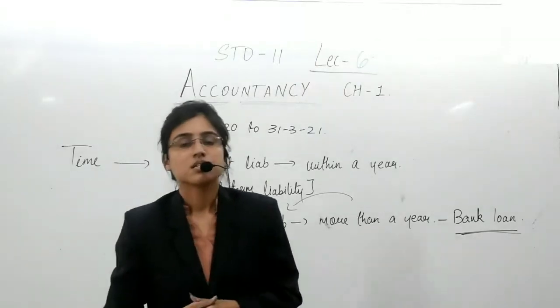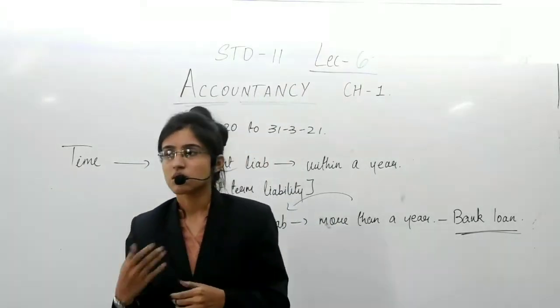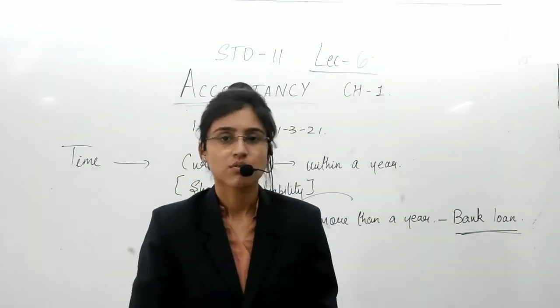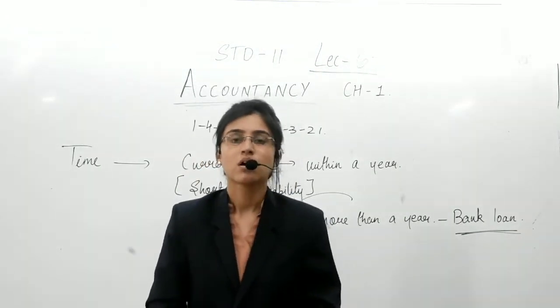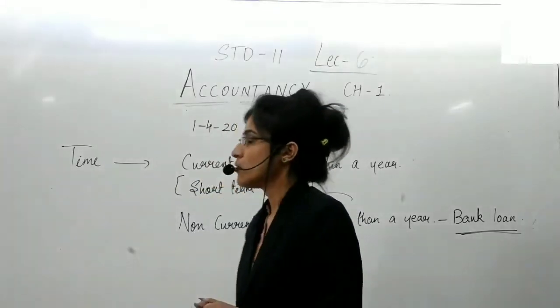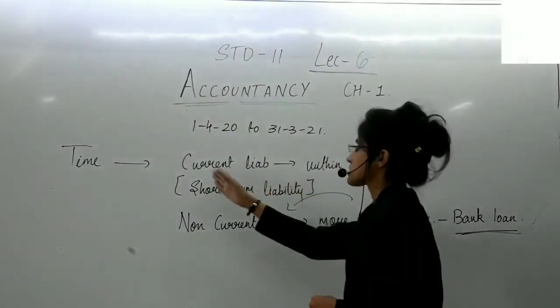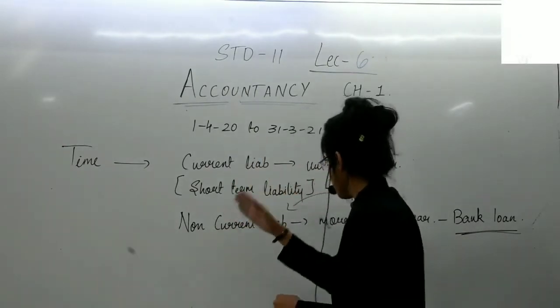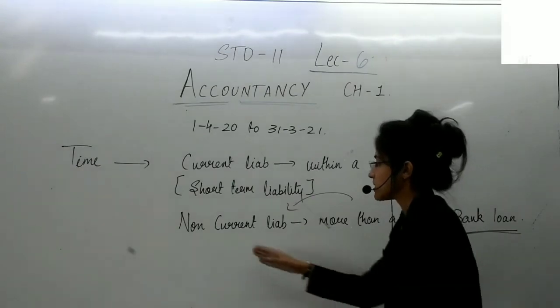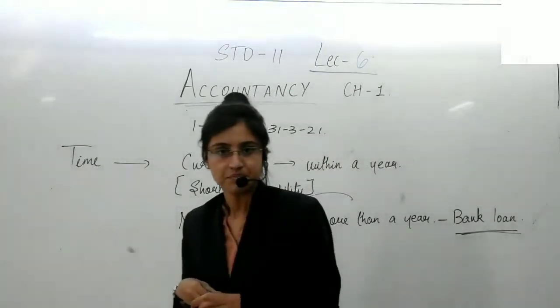Internal liability is capital. Amounts payable to third parties fall under the category of external liability, and on the basis of time, the amount payable within 1 year is current liability. The amount payable after 1 year, more than a year, is non-current liability.